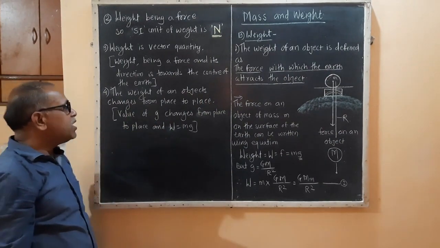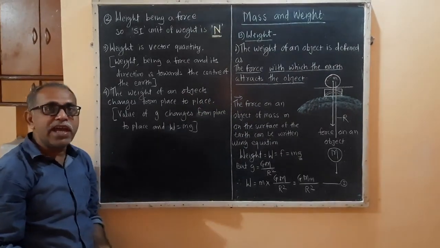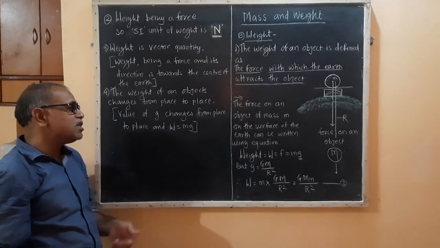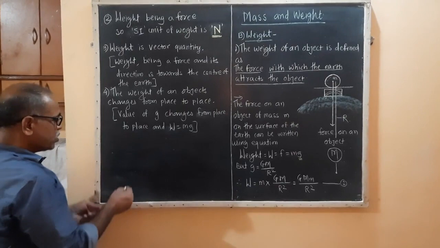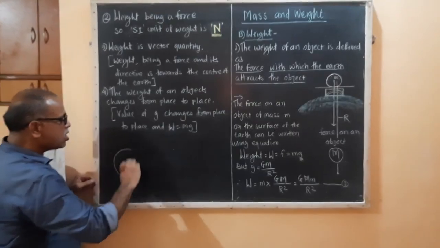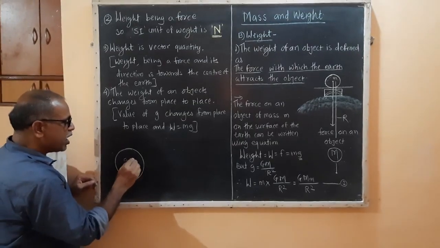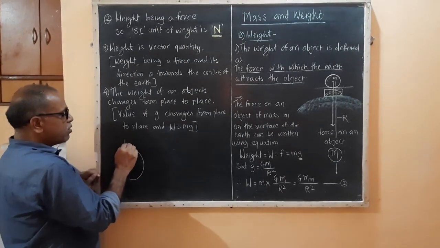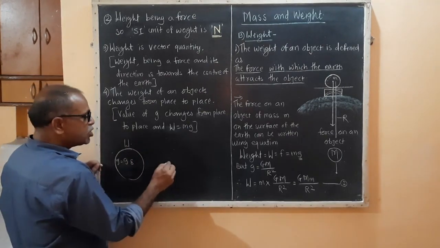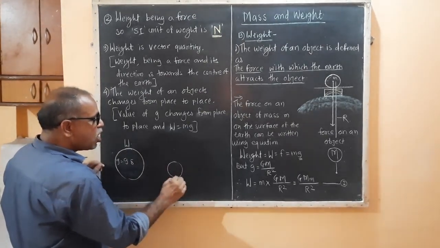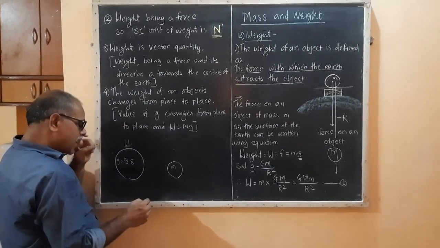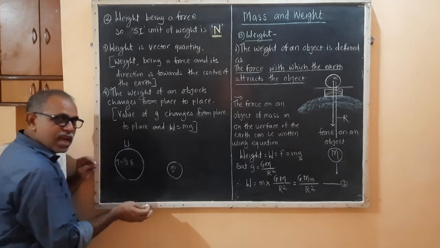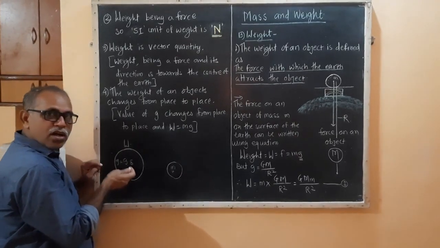The weight of an object changes from place to place. Why does it change? Because the value of g changes from place to place. Suppose the value of g on earth is 9.8. So the weight on earth is more than the weight on the moon, because the value of g on the moon is less than the value of g on earth.